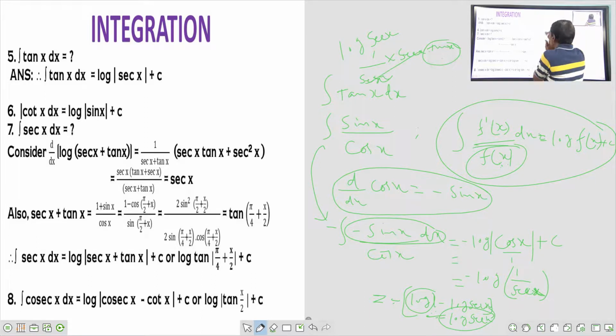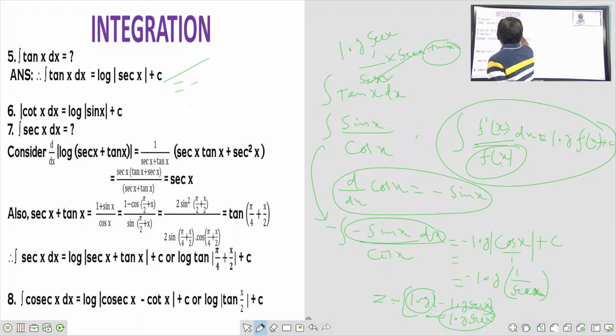Therefore, the integral of tan x is log secant x. If we are not interested in that, it is minus log cos x plus c.